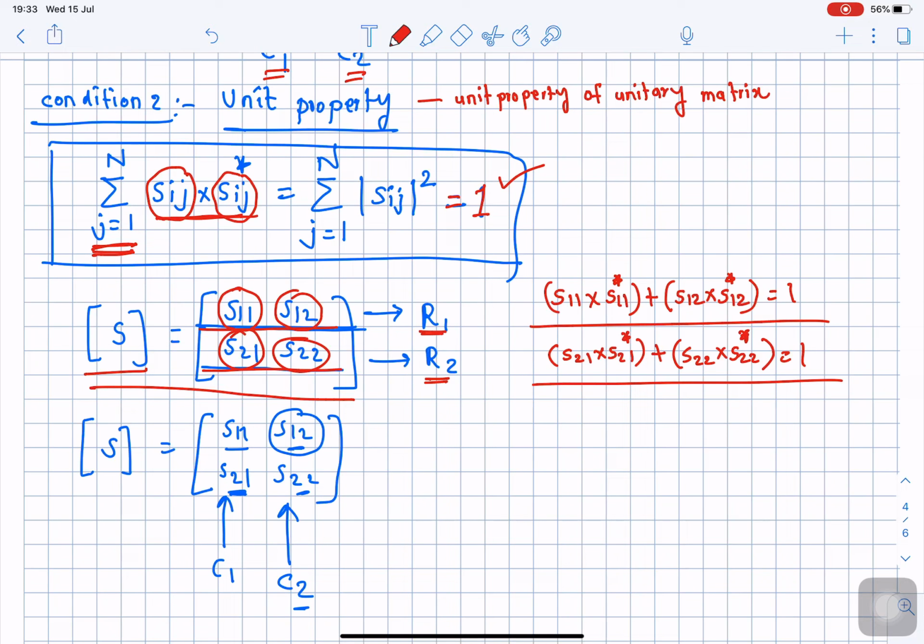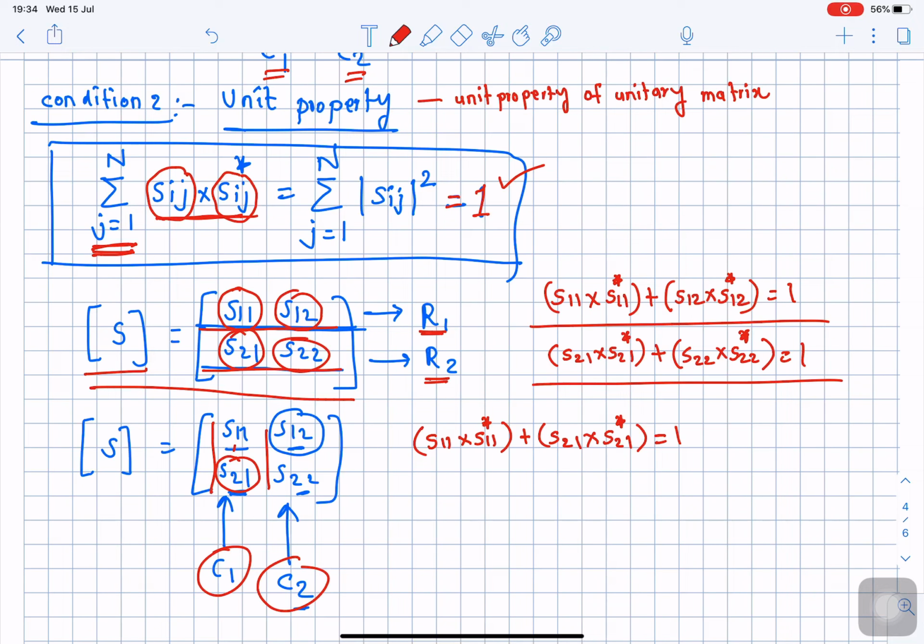And the same thing you can apply column wise also. Instead of row wise, I am going with column wise. There are two columns. This column will contain two elements, and this column will also contain two elements. So how to apply with a column? If we apply the unit property to this column, I can write S11 multiplied by S11 complex conjugate, and the second element of first column is S21, S21 multiplied by S21 complex conjugate, if it is equal to 1.